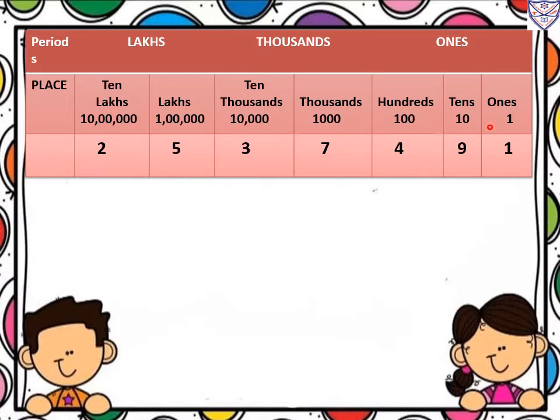Okay. So 1 is in the place of ones and 9 is in the place of tens. 4 is in the place of hundreds. 7 is in the place of thousand. 3 is in the place of 10,000, 5 is in the place of lakh and 2 is in the place of 10 lakh. So how we will read the number, that is 25,37,491.